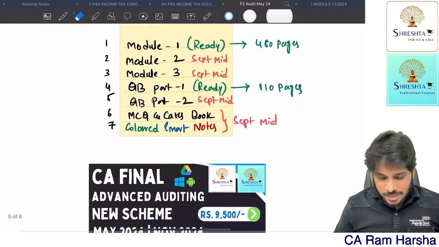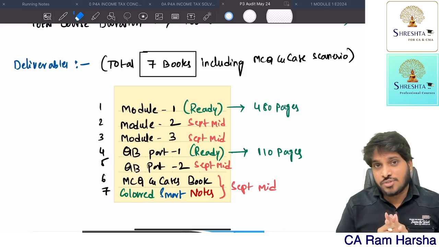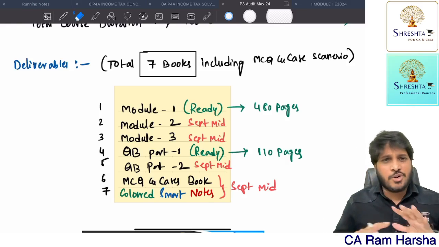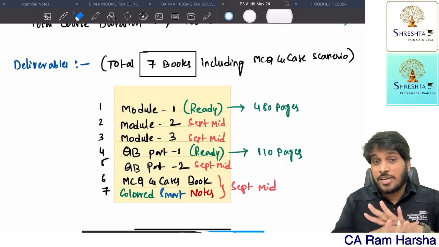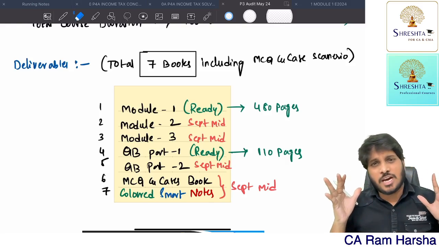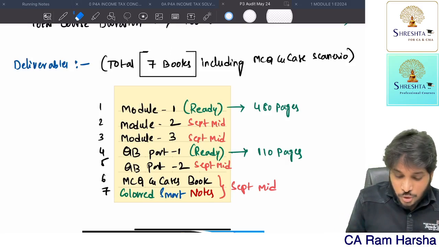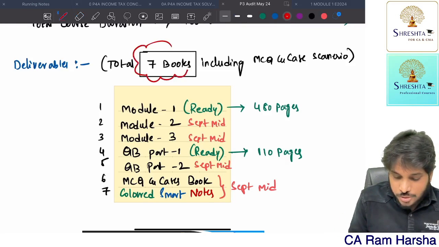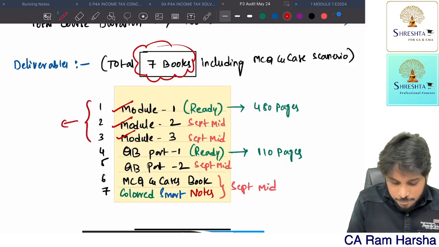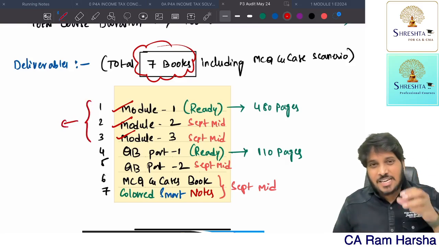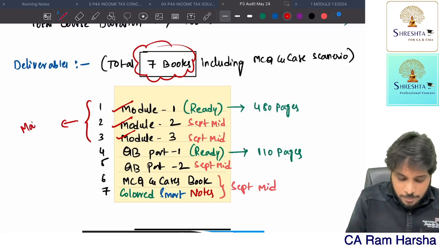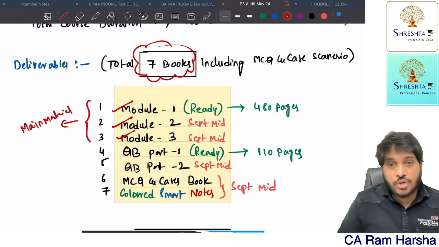Accordingly, we are going to release a total of 7 books for CA Final audit for those who are planning for May 24. By the way, we generally recommend not to follow our books if you are not taking our course. Only those who are taking our courses will feel really flexible with our books. We are going to give 7 books to all our course students. One is module 1, module 2, module 3. This is completely a concept book with practical questions in each and every chapter. Whatever is covered will be covered in this. So this is called the main material, which is in 3 modules, so you will be getting 3 books.